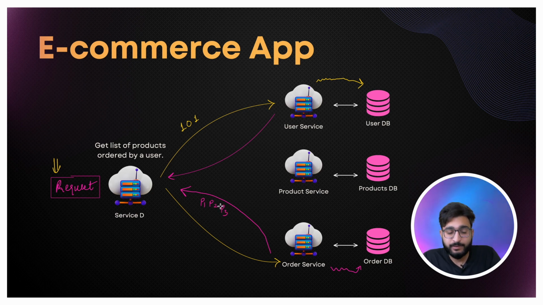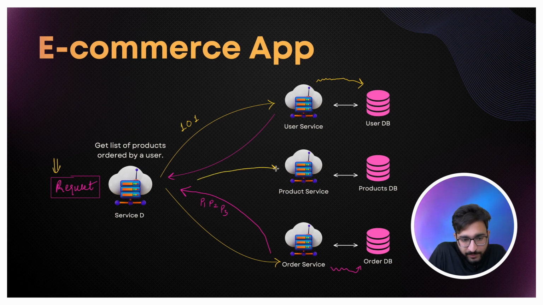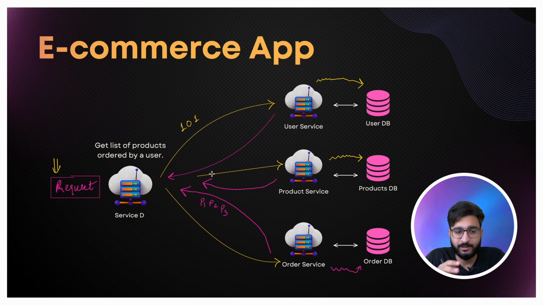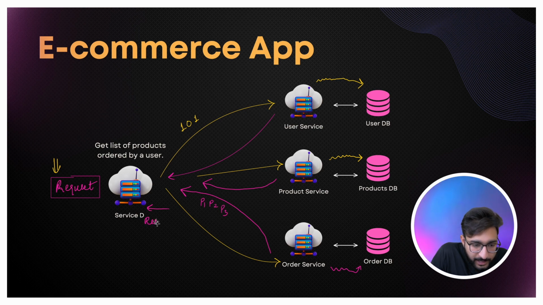Now let's say we want to get the detailed description of these products. Then we will have to make another request to this product service, right? After that request, maybe product service will internally call this product DB, and then it will send the response back to service D, right? And finally, when all these three requests are completed, the first one to user service, then to order service, and then to product service, only then will this service D receive some response, okay?